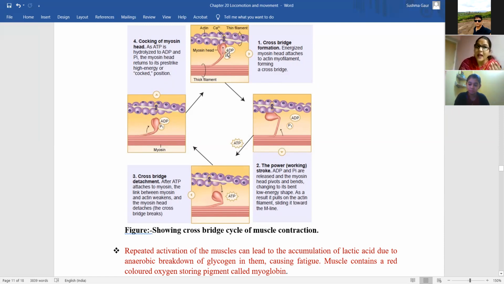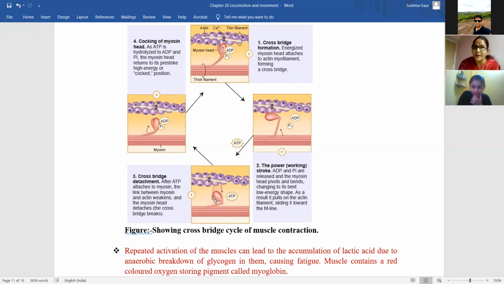तो it will be present in like hydrolyzed stage. ADP और phosphate में hydrolyze हो जाएगा ATP, then it will be ready to get bind to actin. But when myosin need to be detached from actin, ATP will come and get bind to it. मतलब unhydrolyzed form में it will be detached और hydrolyzed form में it will be attached. समझ में आया? Yes, ma'am.